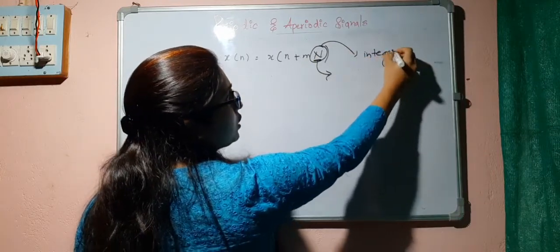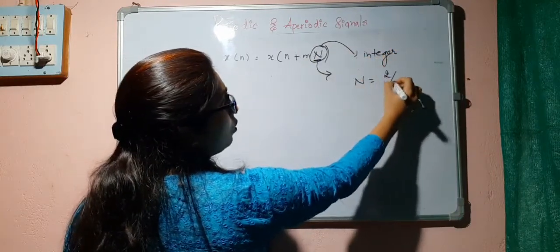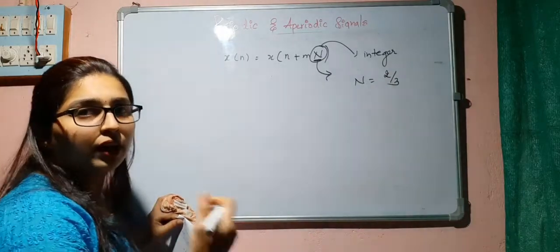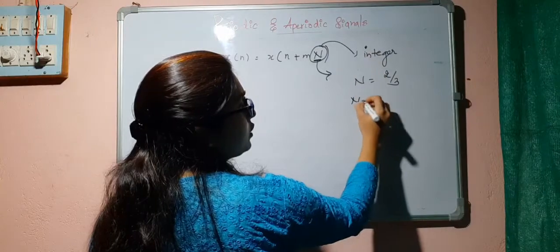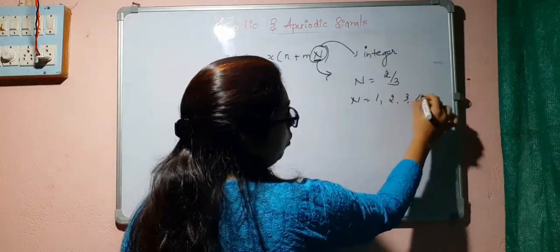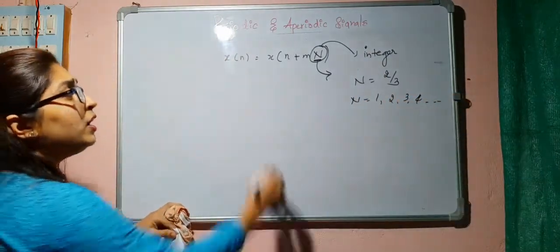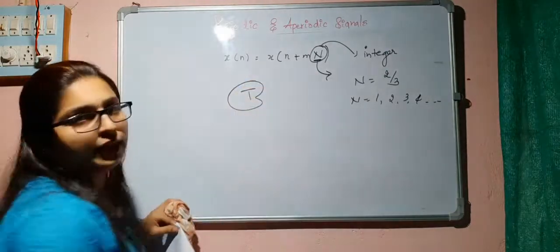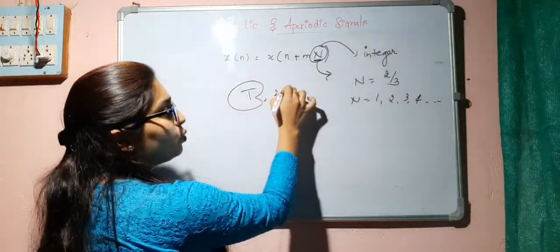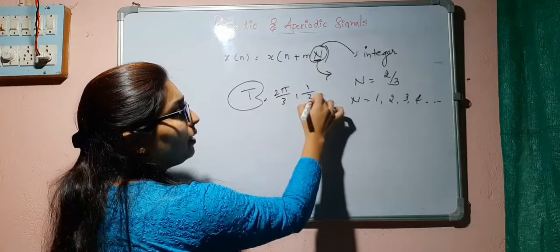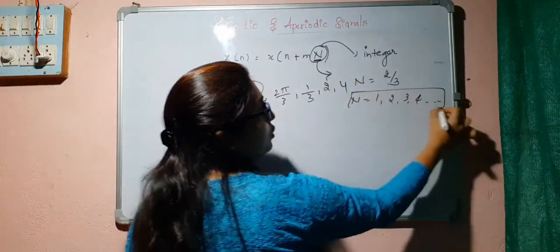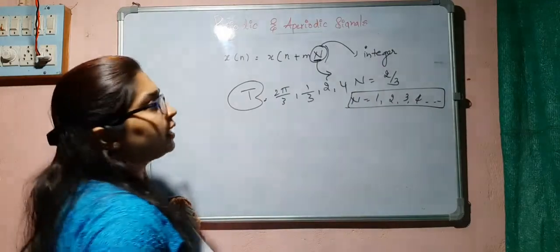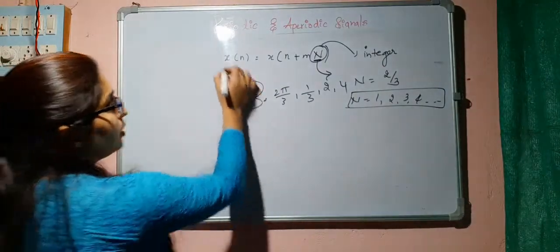We cannot have N equal to 2 by 3, 1 by 3, 4 by 6 or something like that. It should be 1, 2, 3, 4, and so on. But there is no such condition for the continuous time signal. We can have 2 pi by 3, we can have 1 by 3, we can have 2, we can have 4. But for discrete time signals, there is this condition.